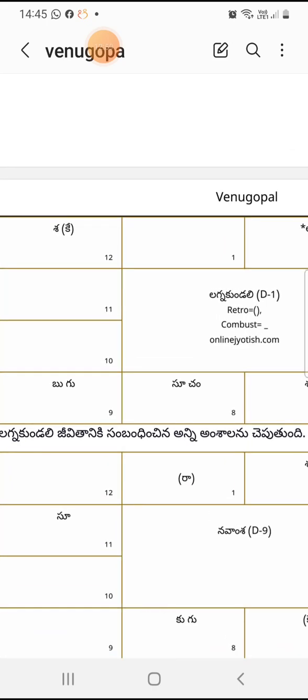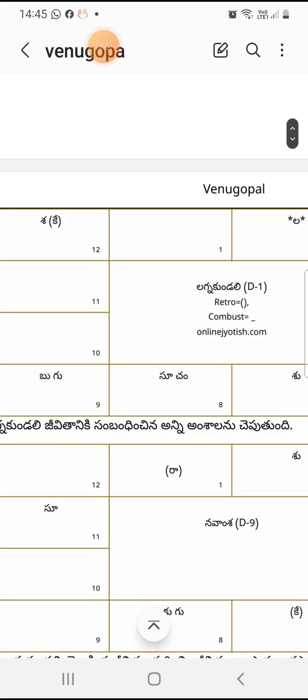Now, as per this Lagnam, he has Ardhashtama Shani Dosham, because Shani is in Kumbha as of today, and will stay there up to the end of March 2025.